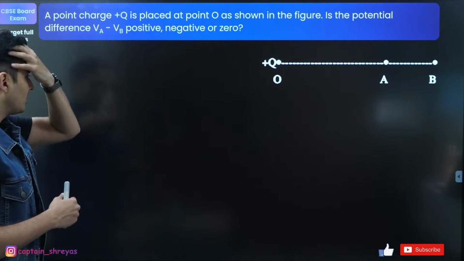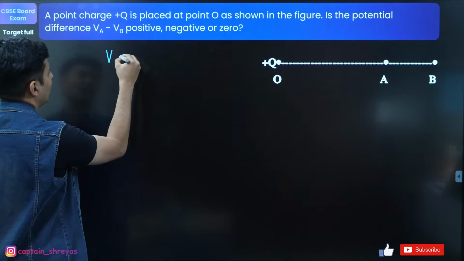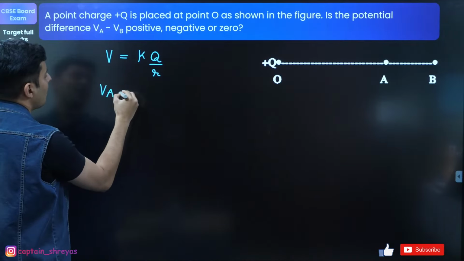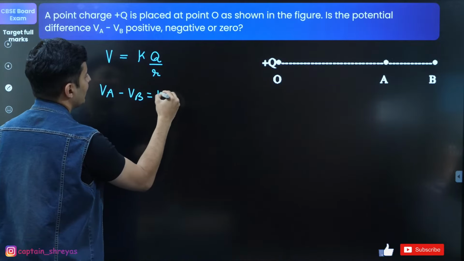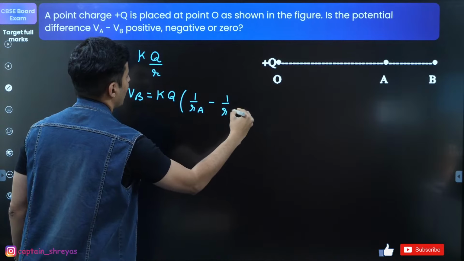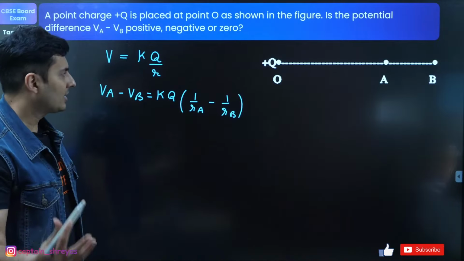So for this question, what I feel is you have to just use the formula of potential. Value of the potential is KQ divided by R. So VA minus VB will be, K and Q are common, 1 by RA minus 1 by RB. Is that right? 1 by RA, distance of A, minus distance of B.